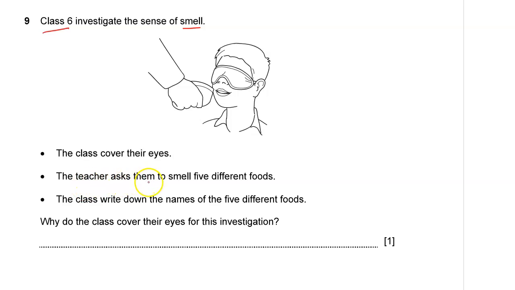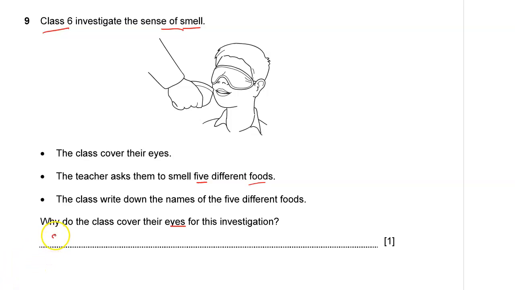The teacher asks them to smell 5 different foods. The class write down the name of the 5 different foods. Why do the class cover their eyes for this investigation? Because, since they are investigating the sense of smell, they only need to make use of the sense of smell. So they need to cover their eyes so that they don't make use of the sense of sight.